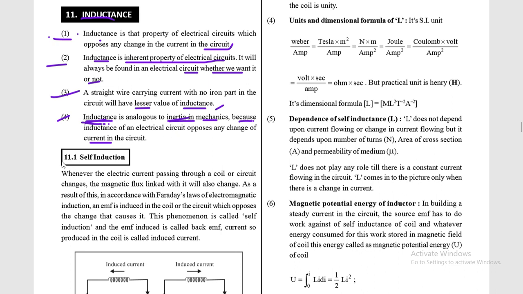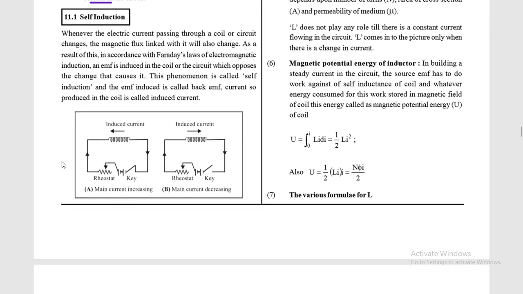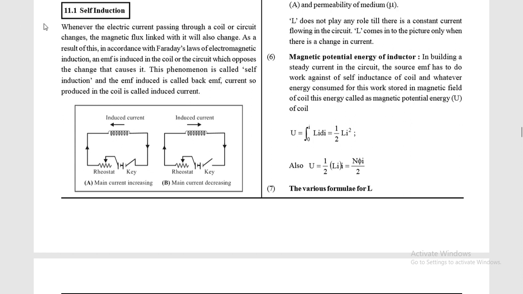Now we are ready to understand the concept of self induction. So let's see what self induction is. Whenever the electric current passing through a coil or circuit changes, the magnetic flux linked with it will also change. So you can see here, the magnetic flux linked with it also changes.